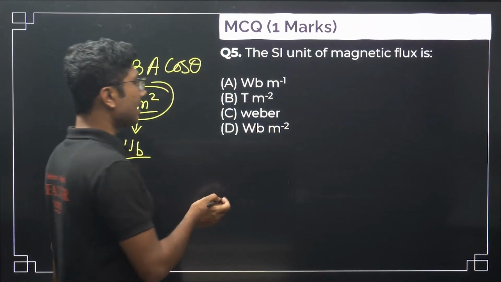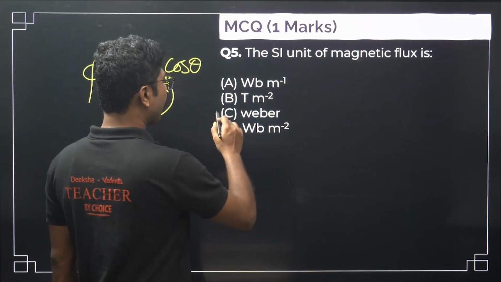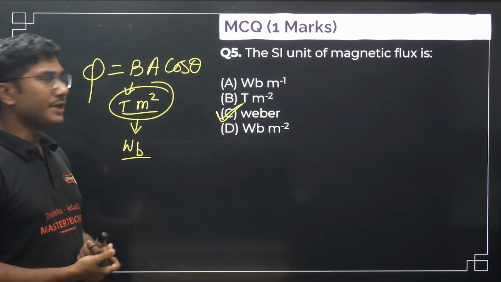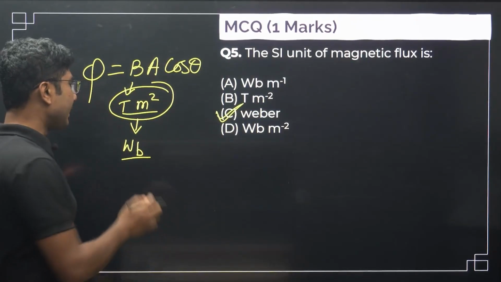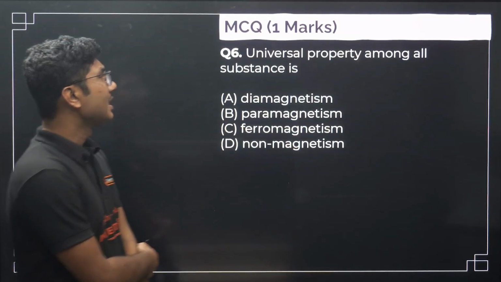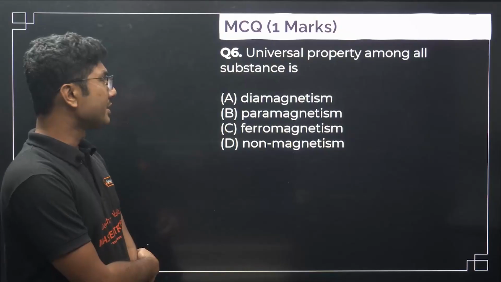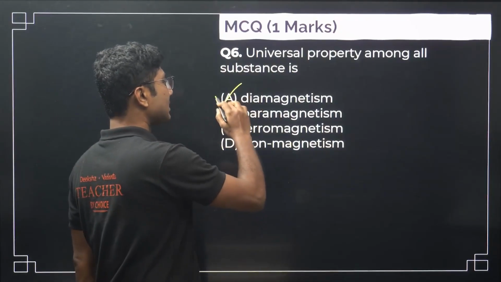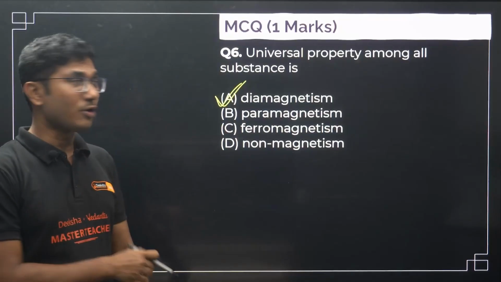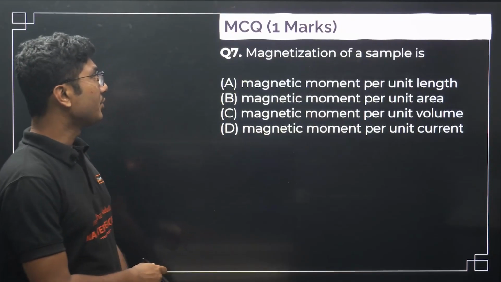So it is Tesla meter square or Weber. So the correct answer is Weber. Not Weber per meter, not Weber per meter square, it is Weber or Tesla meter square. Next, the universal property among all substances is diamagnetism. Diamagnetism is the universal property. I have discussed it in my theory revision. If you have not watched it, you can go and check that out.